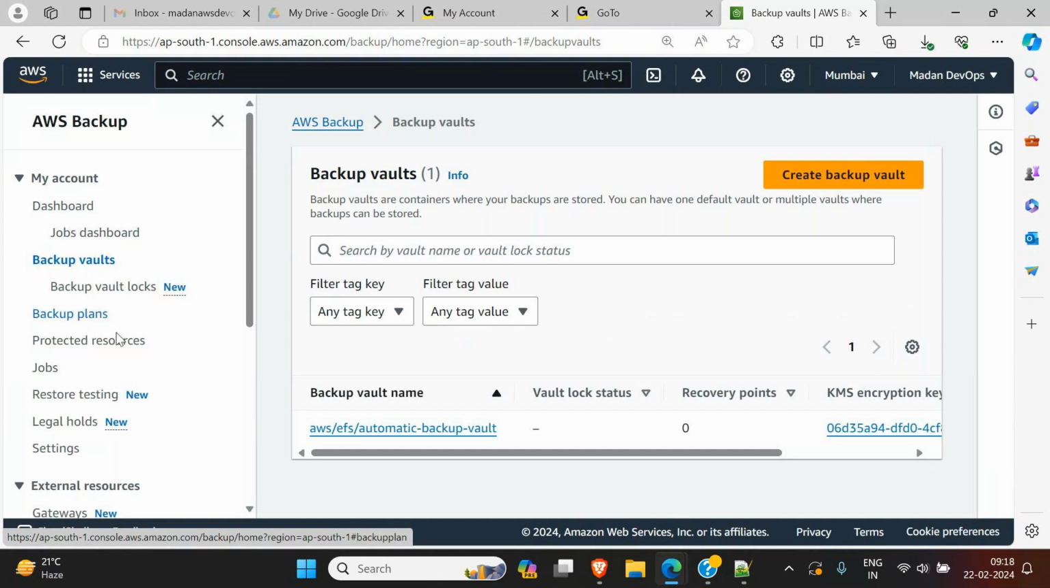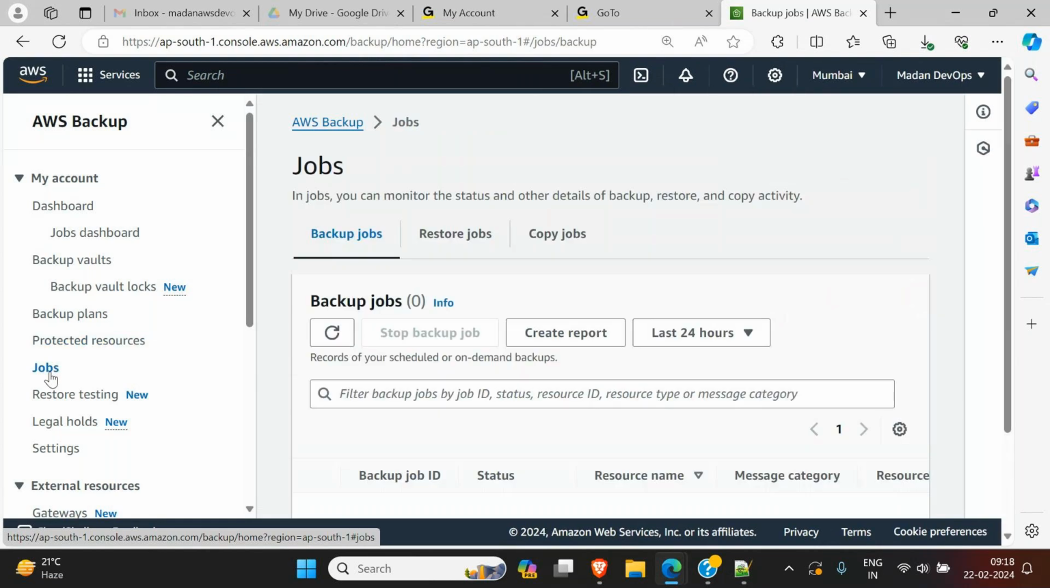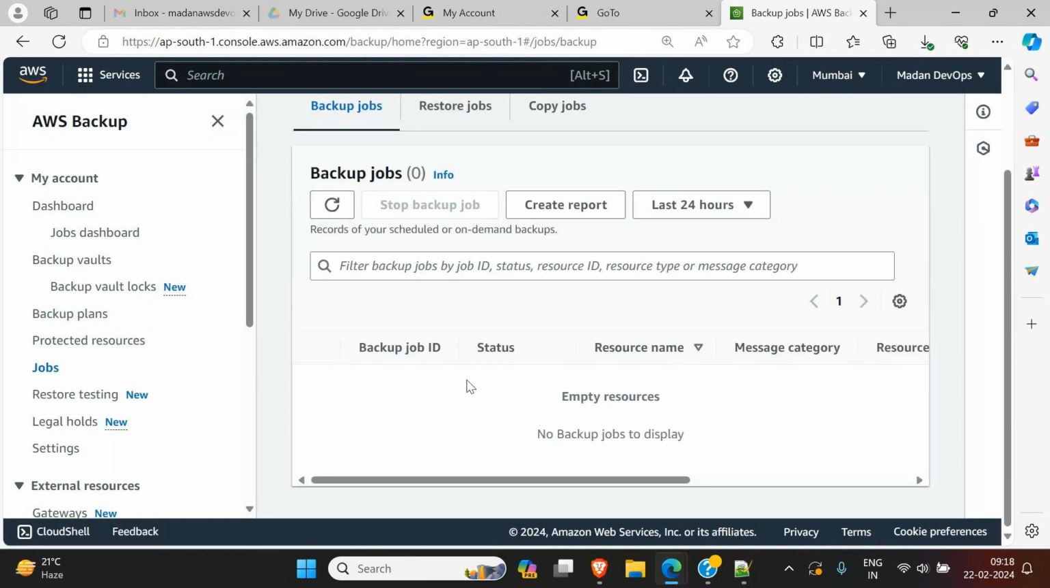And next comes protected resource. The protected resource is nothing but your on-demand backup. You see, create on-demand backup. Whenever you want to take an on-demand backup, you can click on protected resource and you can click on create on-demand backup. Today we will see how to work with on-demand backup. And jobs, when you click on jobs, here you will see if a backup is started, the backup progress will be shown under backup job. As of now, empty resources, no backup is there.